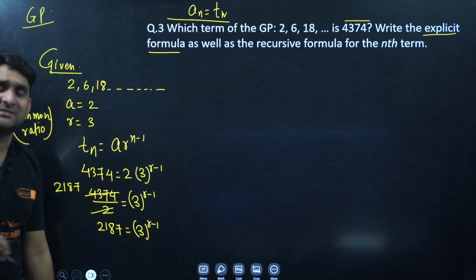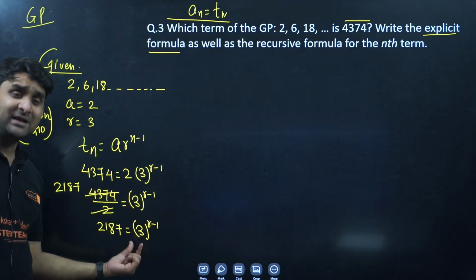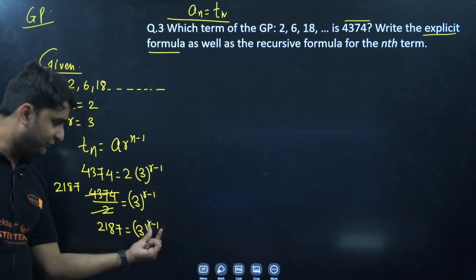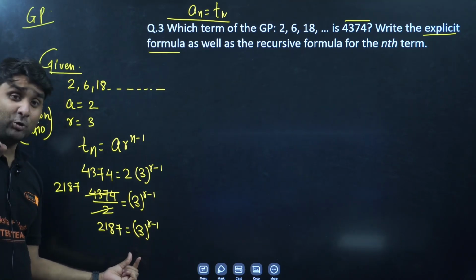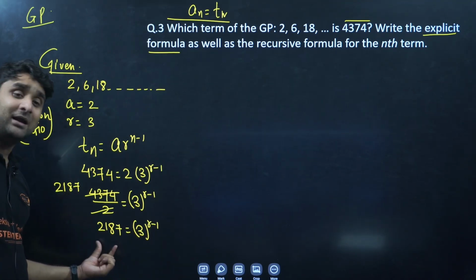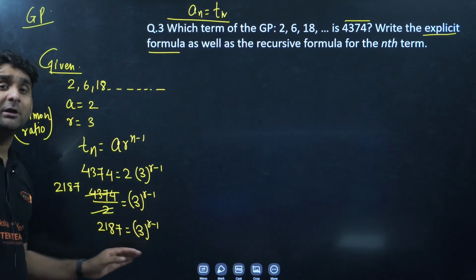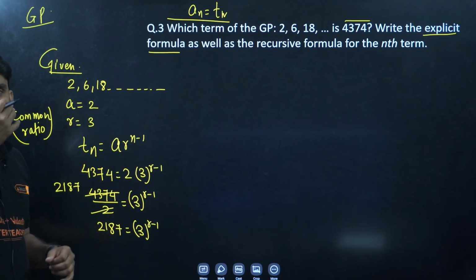Now my dear class 9th champions, listen. The right side number has base 3, and power is n minus 1. So try to make this number in such a way that the base will be 3 as well, so that you could compare the power exponents.